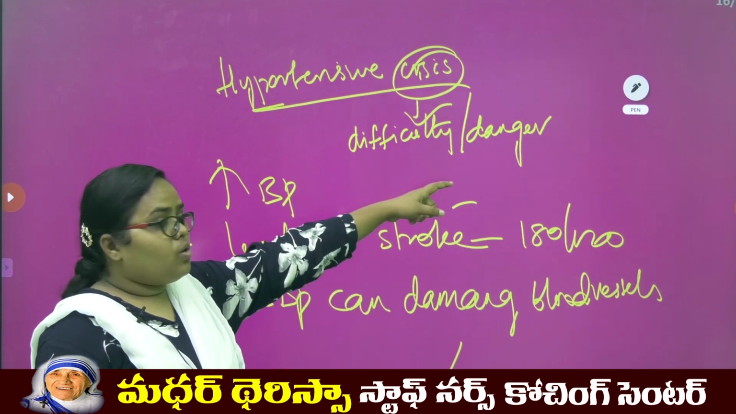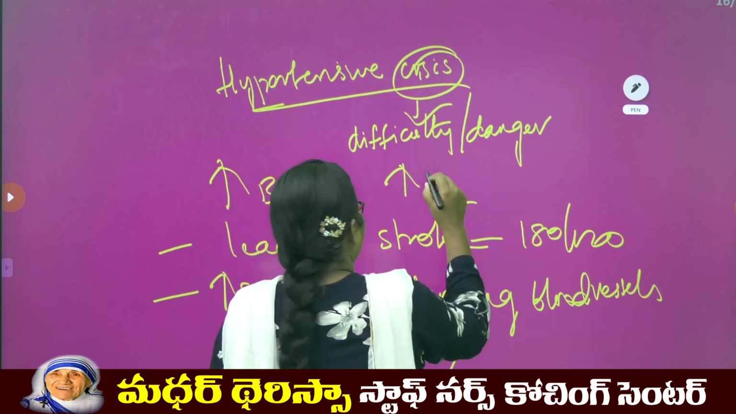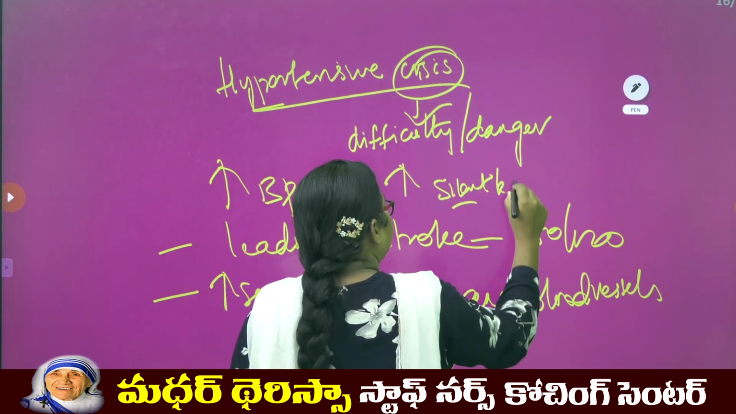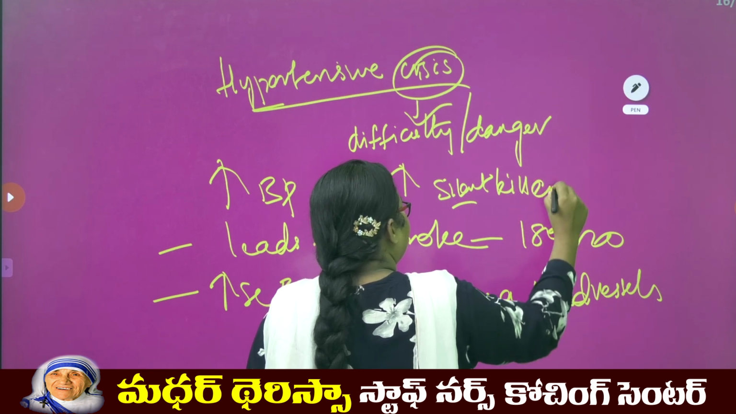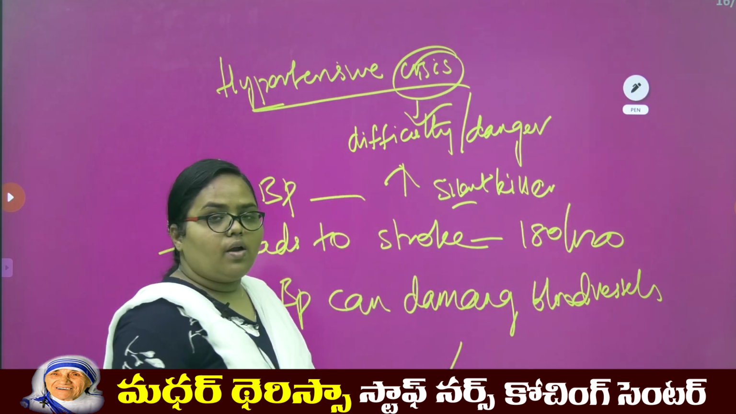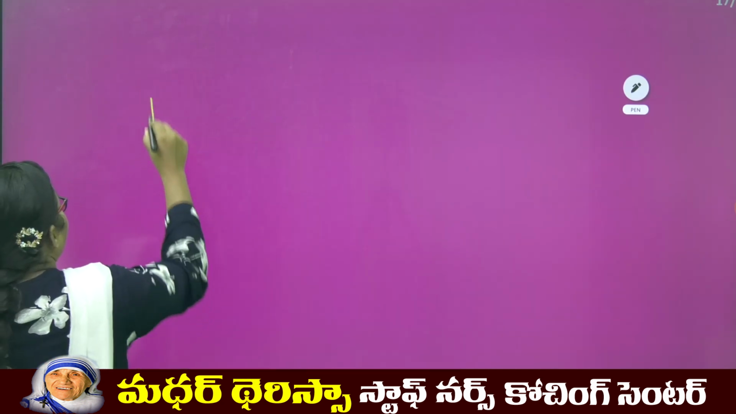Why is that called a danger situation? Because it is a silent killer. What? High BP is a silent killer, because it can damage the organs and also make the person go unconscious and also damage the other organs. Okay. What happens to increase BP?